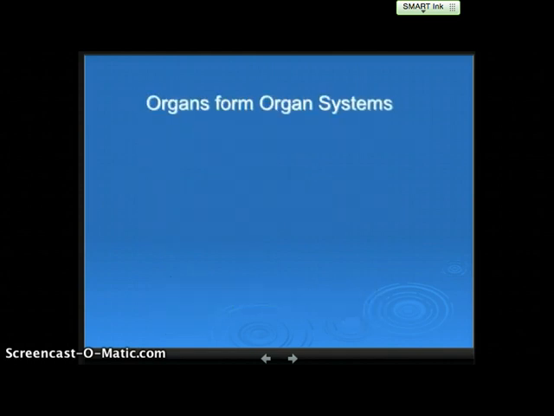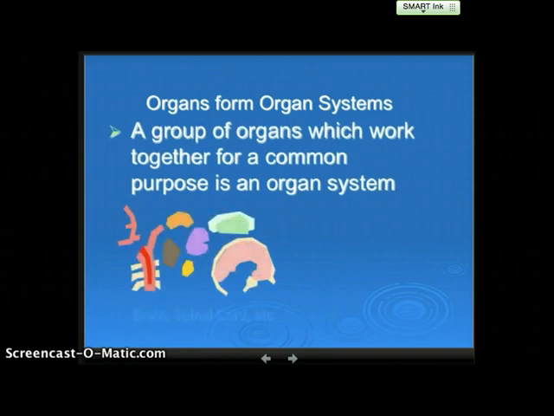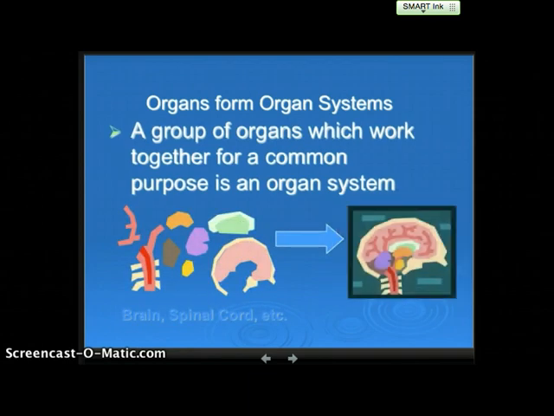And then organs are going to form organ systems. A group of organs which work together for a common purpose is an organ system. So brain and spinal cord form the nervous system. So let's go over our summary.